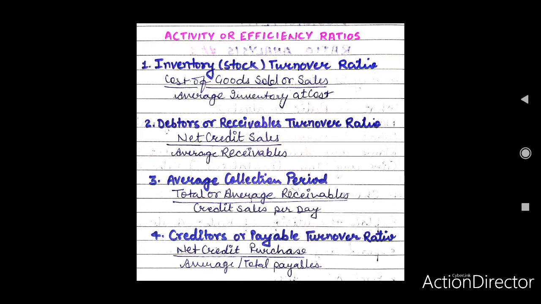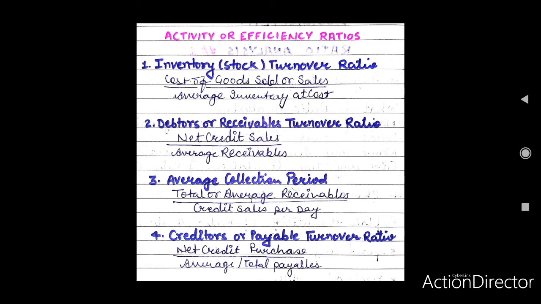Average collection period means the number of days over which debtors and bills receivables remain uncollected. This period can be calculated by any of the following formulas. Average collection period is equal to total or average receivables, including debtors and bills receivables, divided by credit sales per day. Credit sales per day will be calculated as net credit sales divided by 365 or 360.